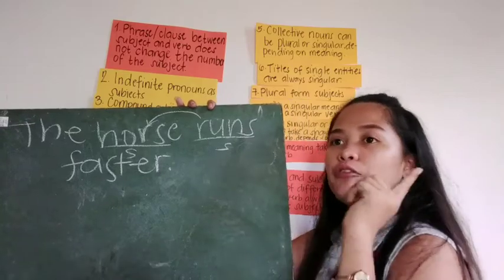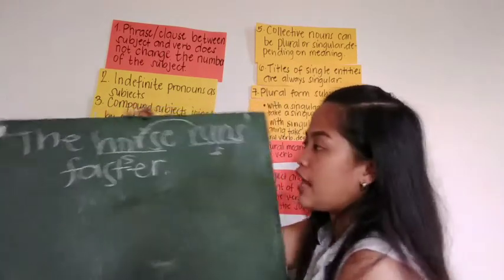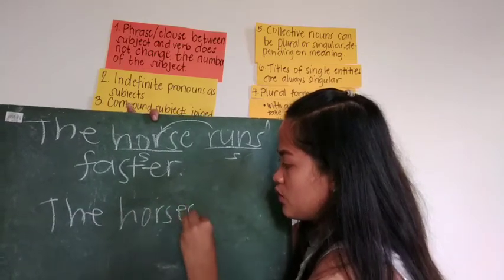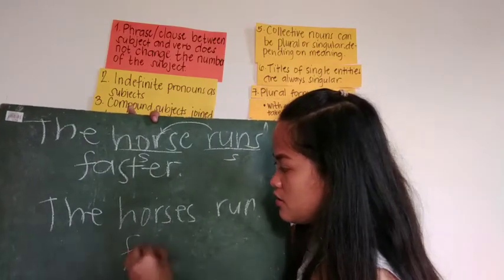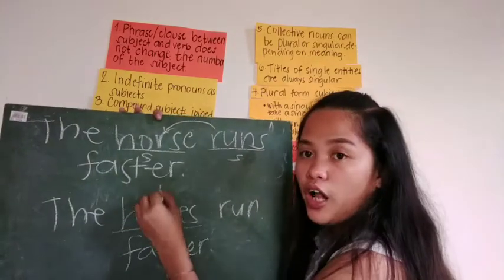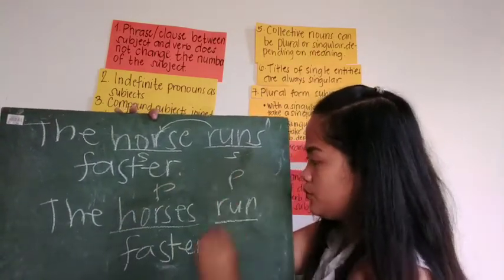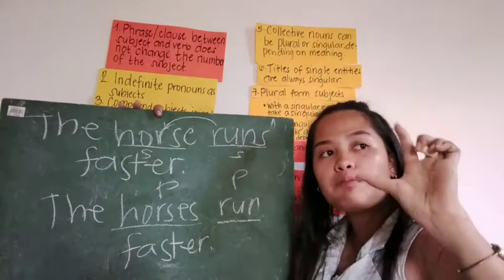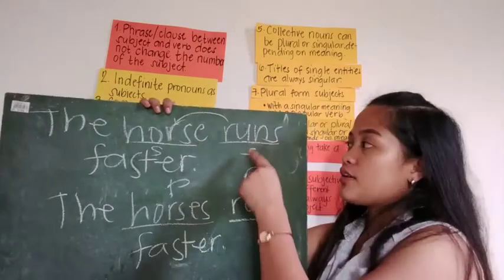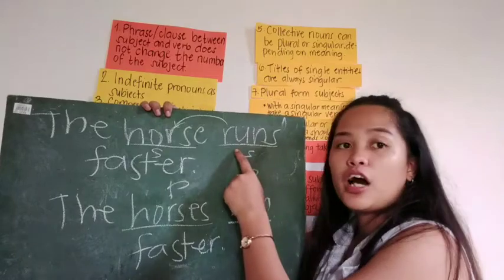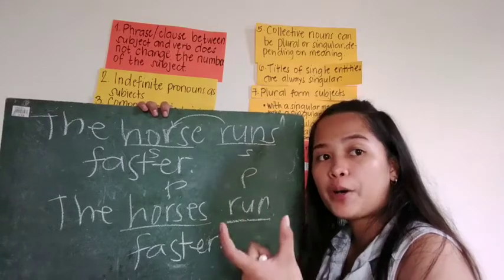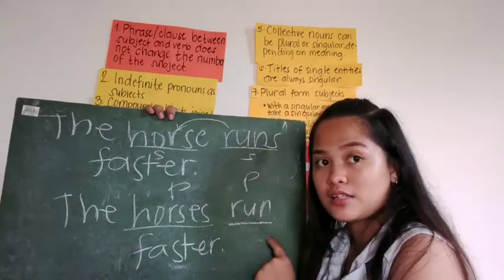But if the verb has no s, just like this: the horses run faster. Horses is plural. Run is plural. So it's something like an opposite, right? Yes. The singular verb has an s, while the plural verb has no s.